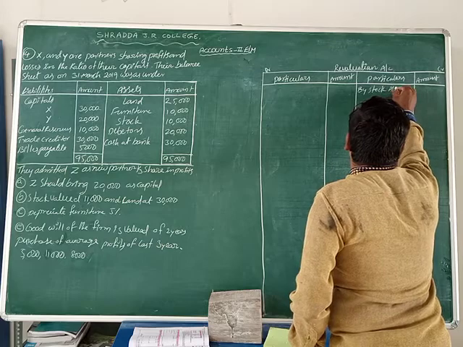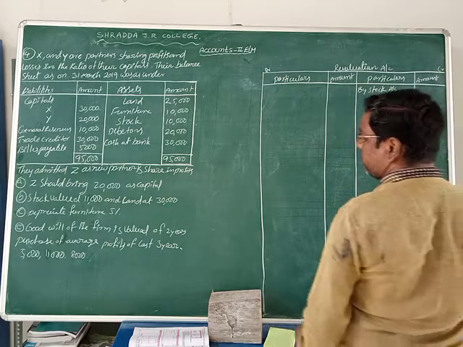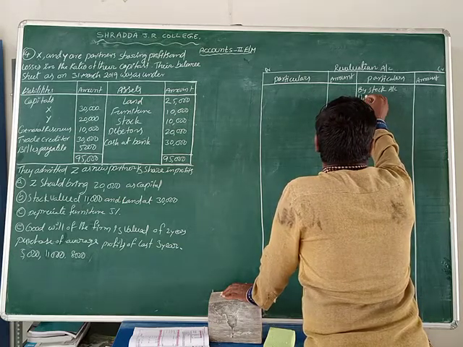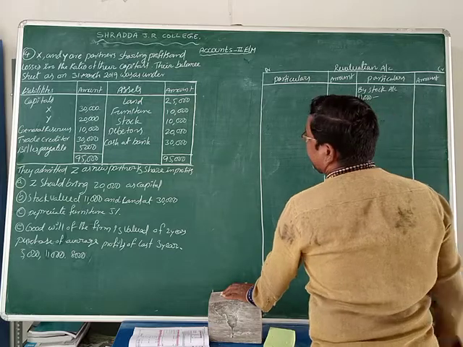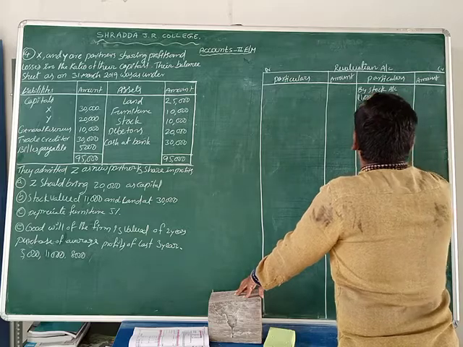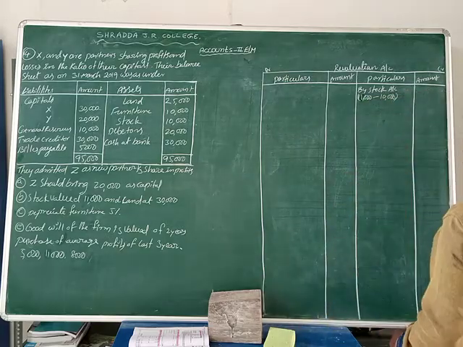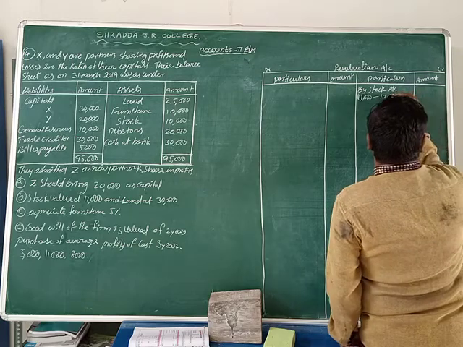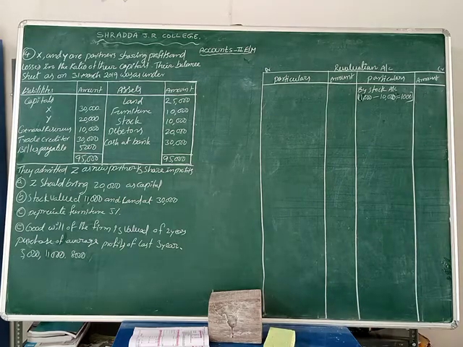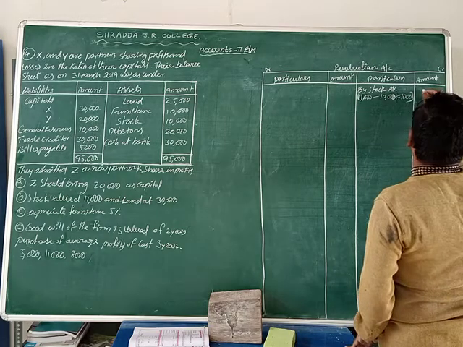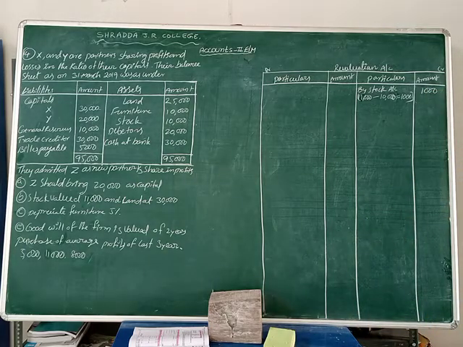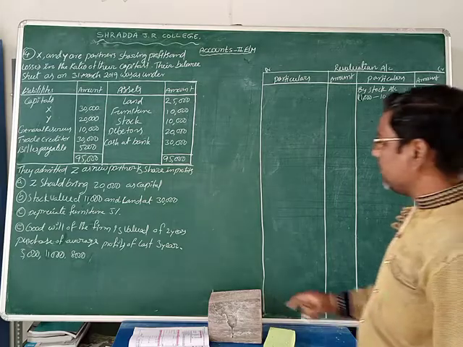Present stock value 11,000 minus previous stock value 10,000 equals 1,000 rupees increase. Stock is an increasing value, 1,000 rupees.